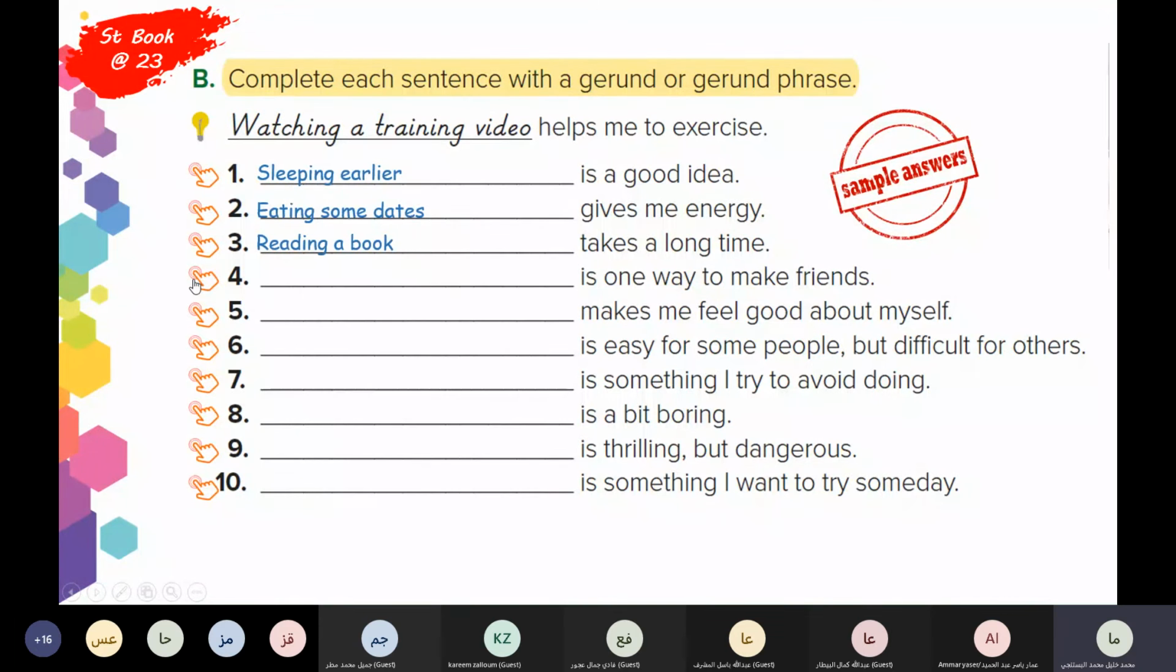Is one way to make friends. Traveling, maybe, is one way to make friends. Yes, traveling. Good. Number 5. Makes me feel good about myself. Helping others makes me feel good about myself. Maybe getting high marks. Number 6.